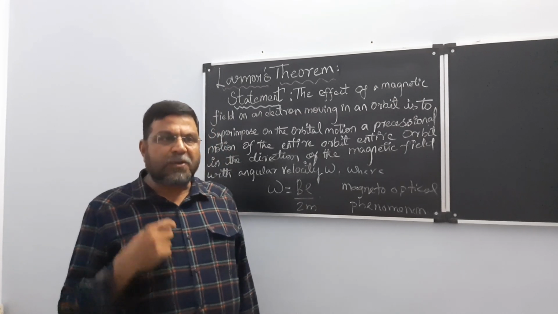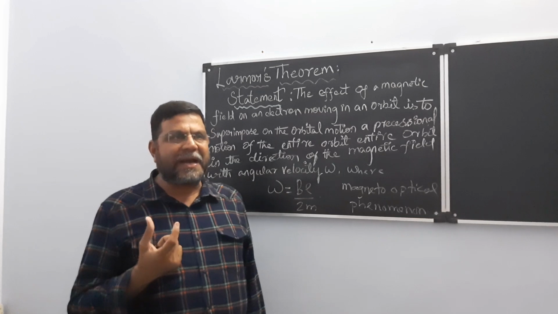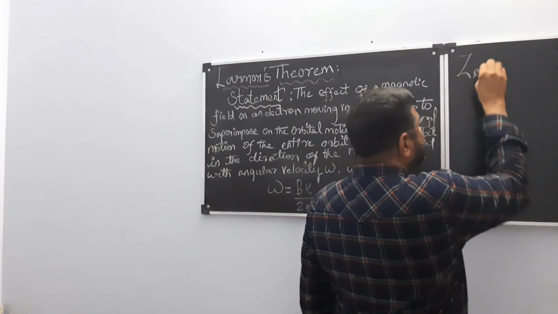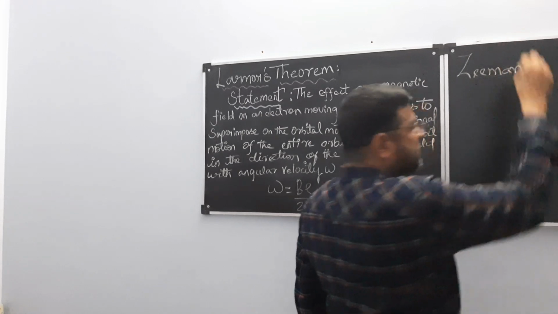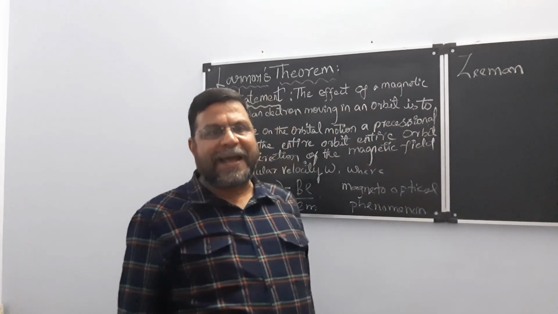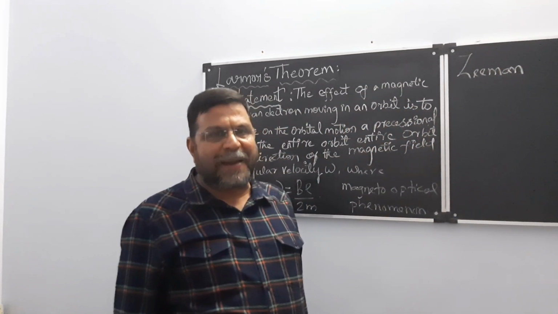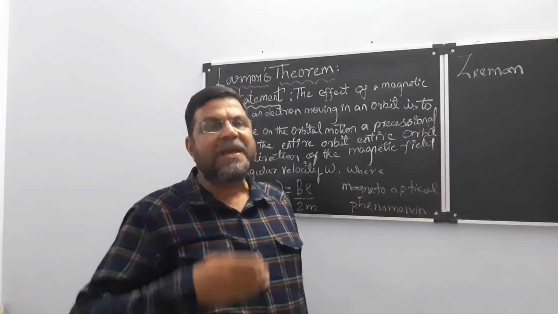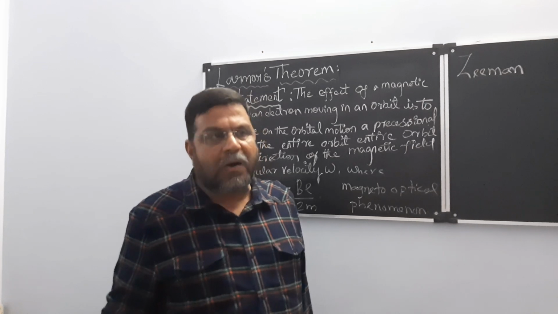So, based on these two ideas, the next scientist known is Zeeman. He produced spectral lines with the application of magnetic field on an electron when it is jumping from excited level to ground level.